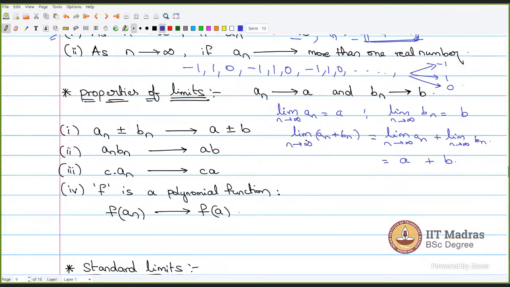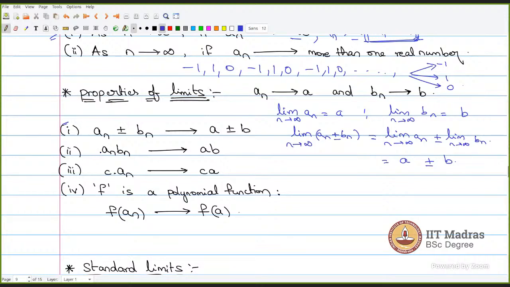So the limit of an plus bn will give me the value a plus b. That is what this property says. A similar thing works for minus also. If I subtract two sequences, the limit of the subtracted sequence an minus bn will tend to a minus b.